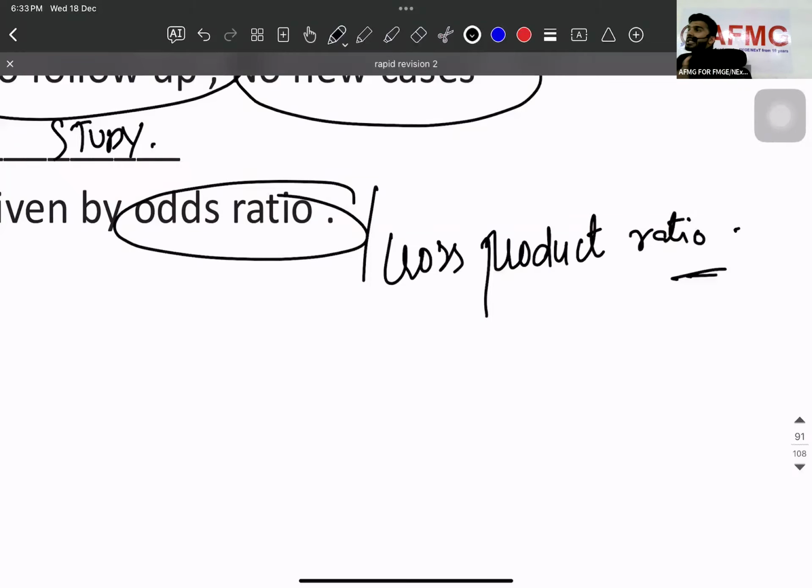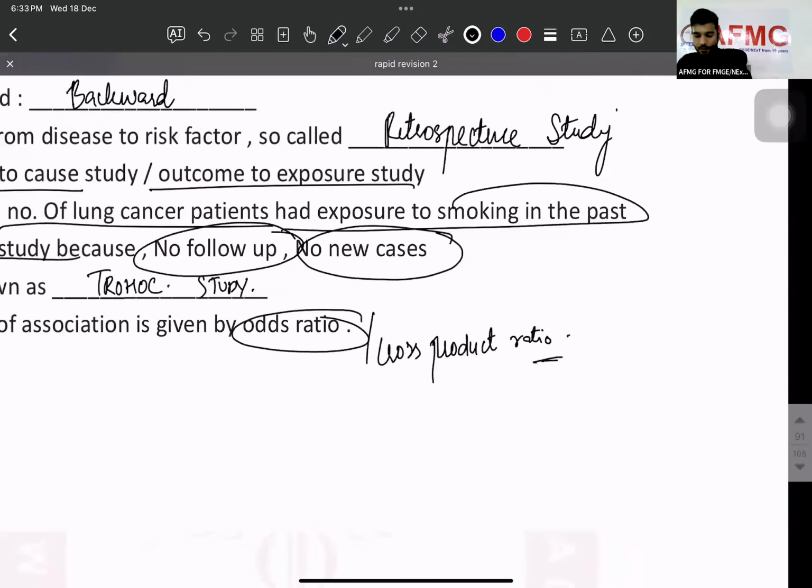What does this signify? Either the risk factor is positive, हाँ इसकी वजह से कैंसर हो रहा है. Either risk factor has no association, or it is protective, or either smoking is protective in such conditions. ठीक है ना? समझ आ रहा है? Depending upon the odds ratio. Simple question. Cross product ratio is calculated in which study? Case control study. समझ आ गया? All good? Everyone?